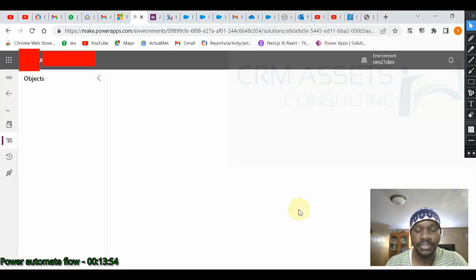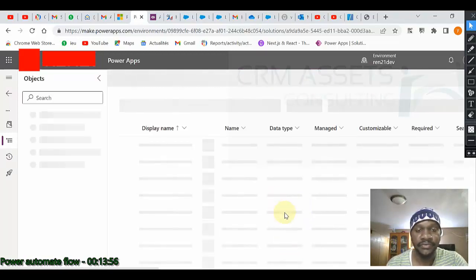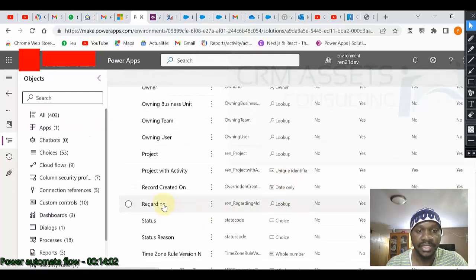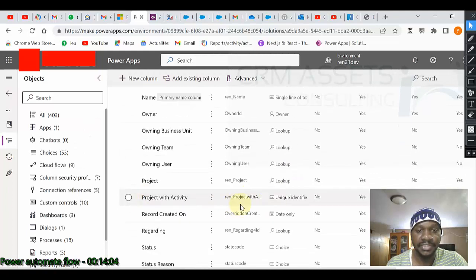So let us see, it's refreshing. I should have all my fields. Okay, so this is our regarding. See, it is a lookup, so it is well created.